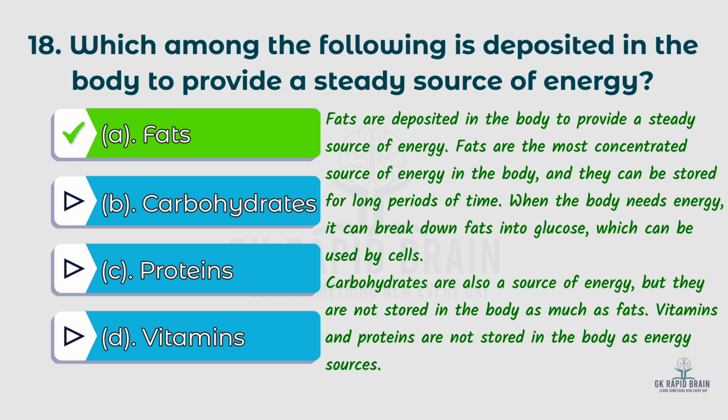Fats are the most concentrated source of energy in the body and they can be stored for long periods of time. When the body needs energy, it can break down fats into glucose, which can be used by cells. Carbohydrates are also a source of energy, but they are not stored in the body as much as fats. Vitamins and proteins are not stored in the body as energy sources.